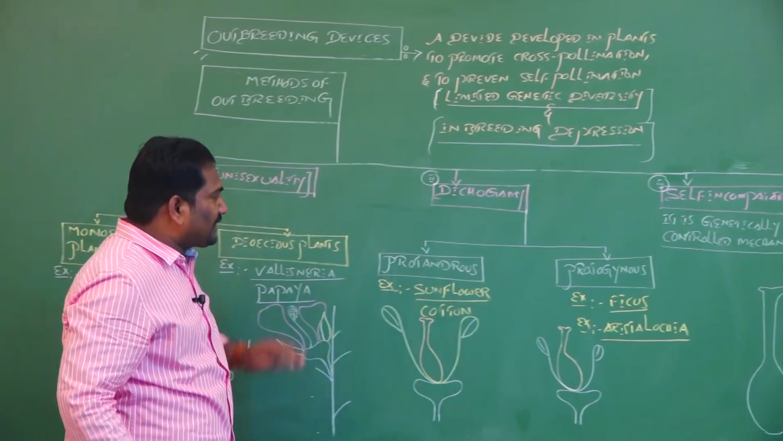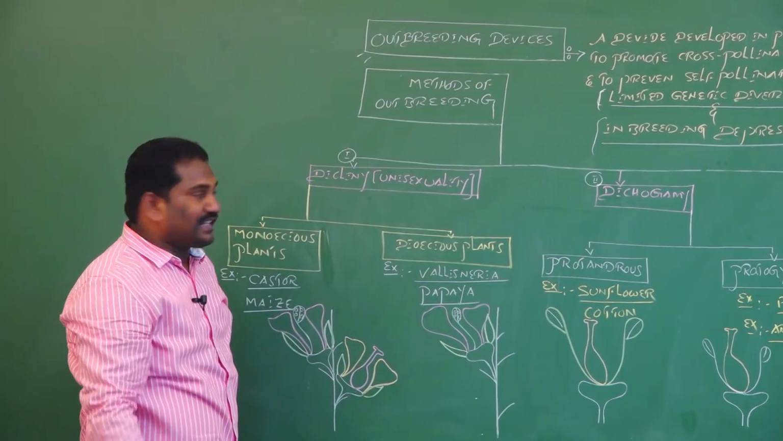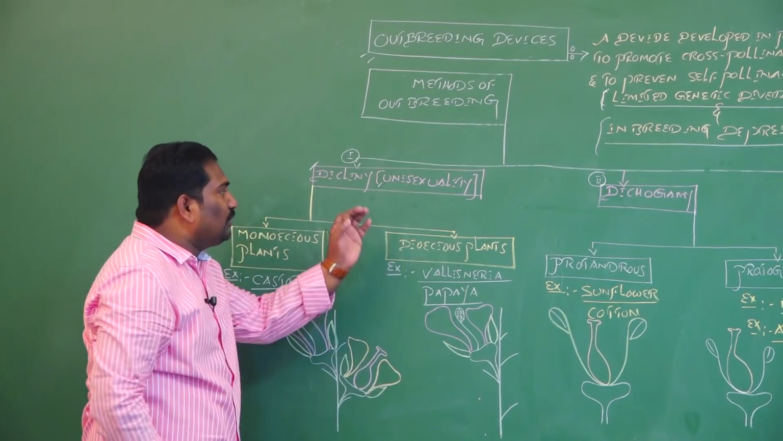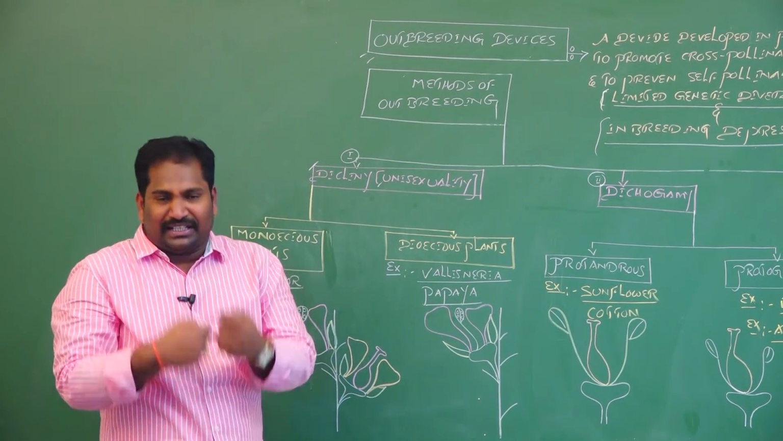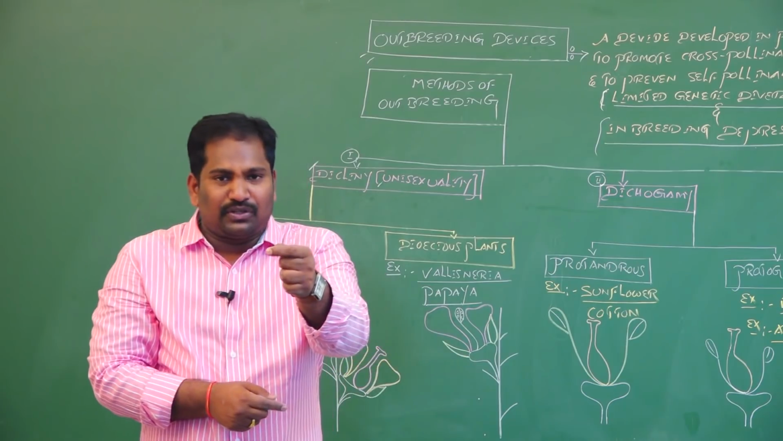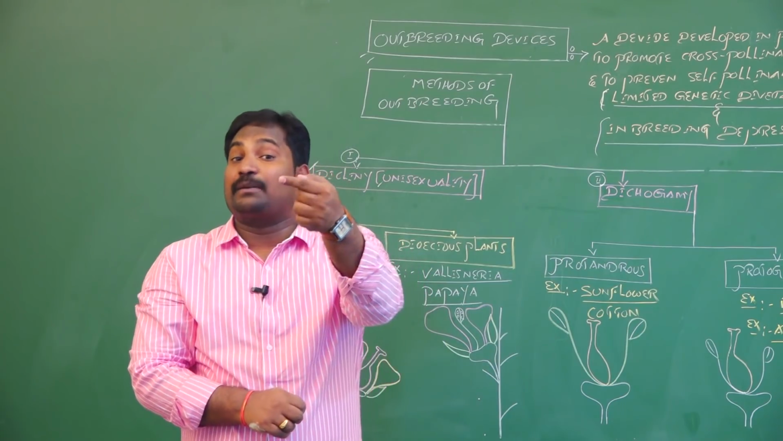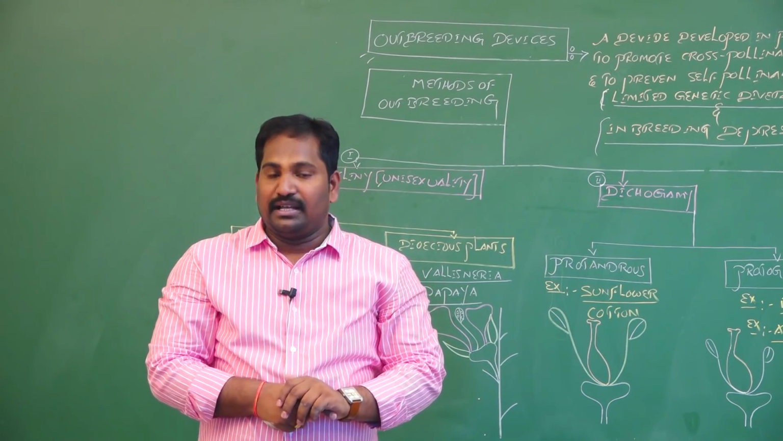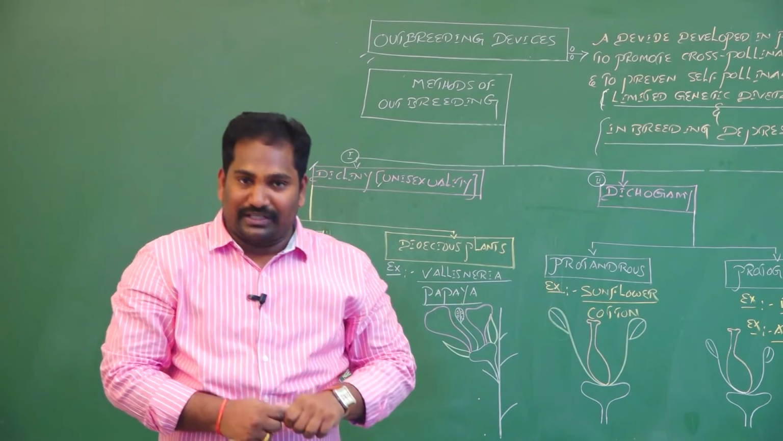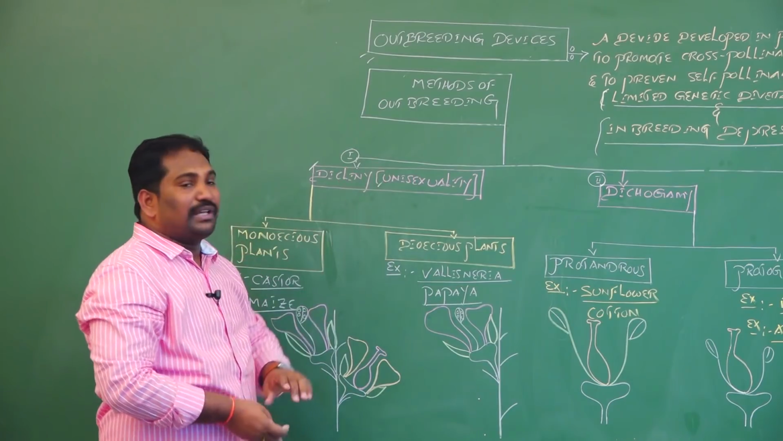Let's discuss the first outbreeding device in flowering plants, dicliny. Dicliny is also called unisexuality. If a plant produces bisexual flowers, there is a chance of self-pollination. But if a plant produces unisexual flowers, there is no chance of autogamy; there is a chance of allogamy or cross-pollination. So the first outbreeding device is dicliny or unisexuality.